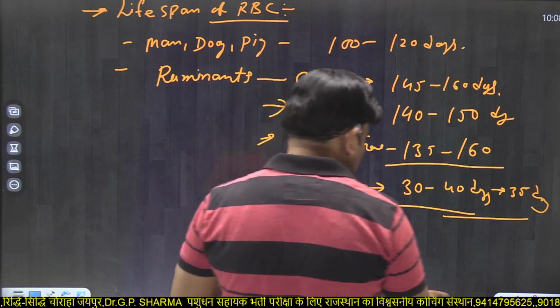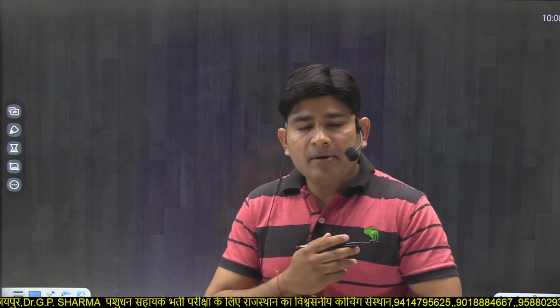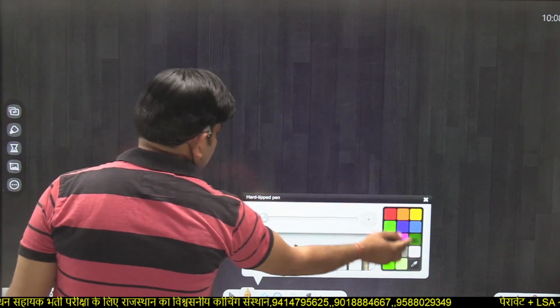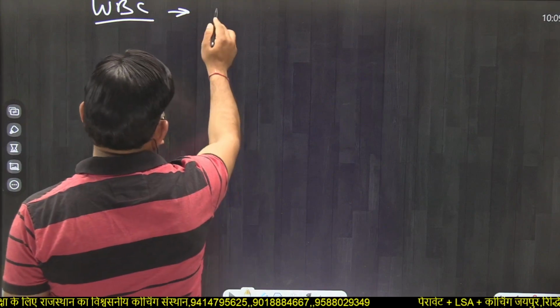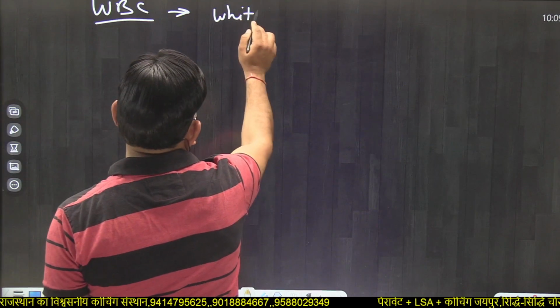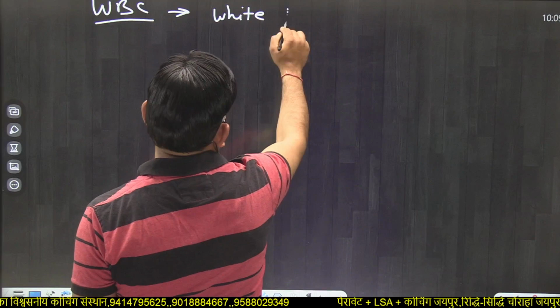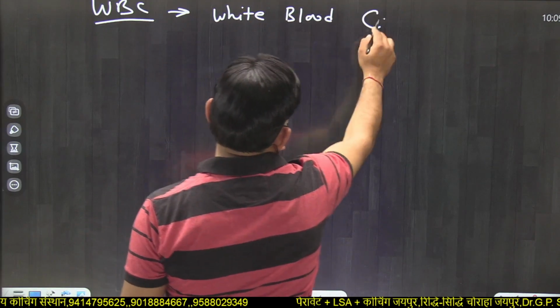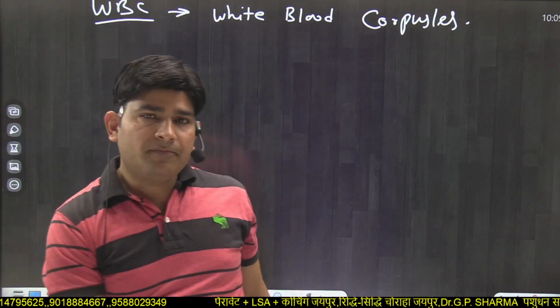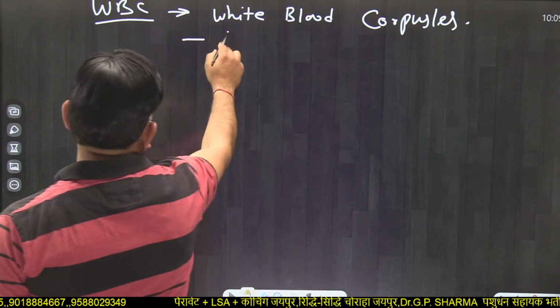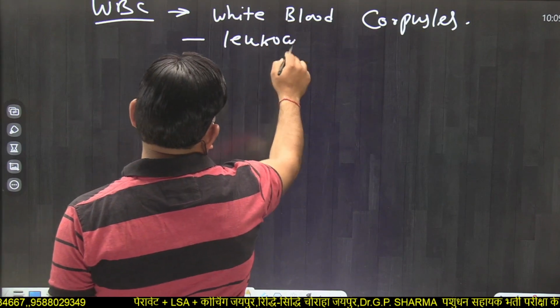Now, RBC we have completed. The next blood corpuscle is WBC. WBC has the full form white blood corpuscles, also known as leukocytes.